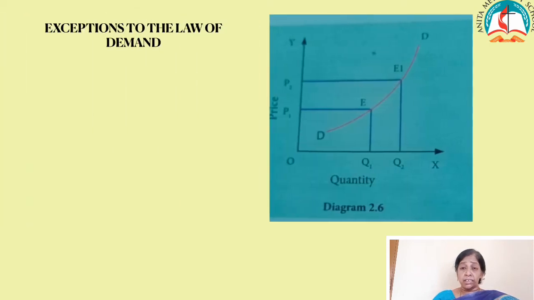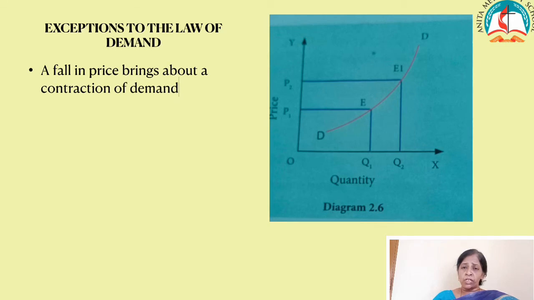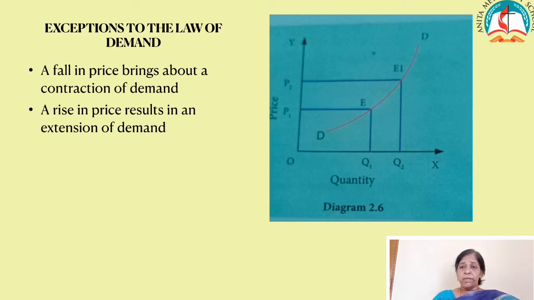Children, now we are going to learn the certain exceptions to the law of demand. Normally the demand curve slopes downwards from left to right, but there are some unusual demand curves which do not obey the law and move upwards from left to right. In that case, the demand curve is called an exceptional demand curve.